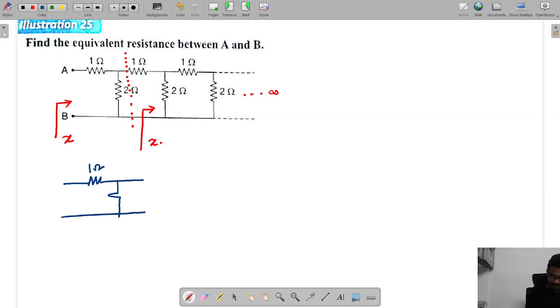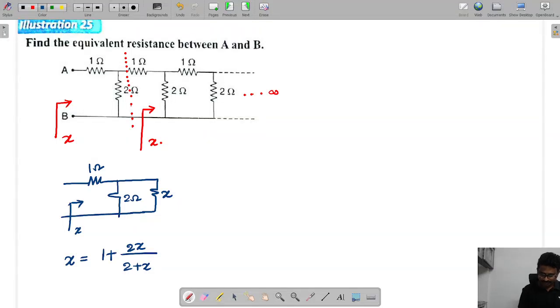Now this is 1 and this is 2 and this part is X. Now this X is equal to 1 plus, these two are parallel, 2X by 2 plus X. You can tell me what we'll get.